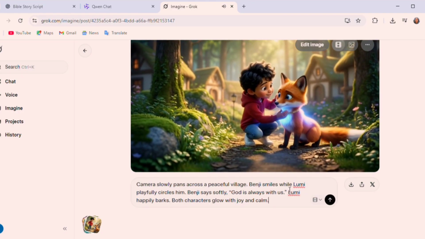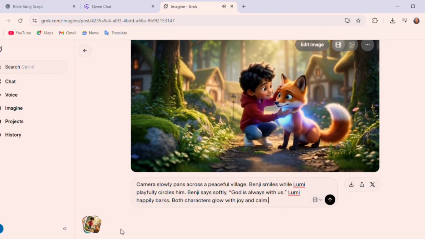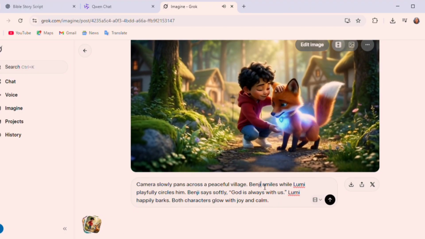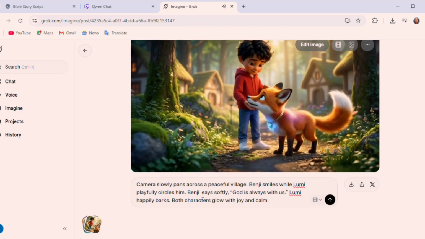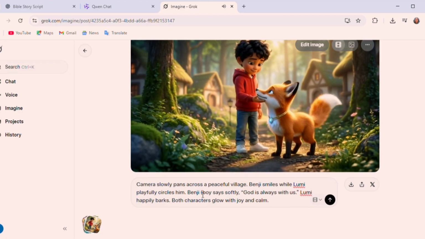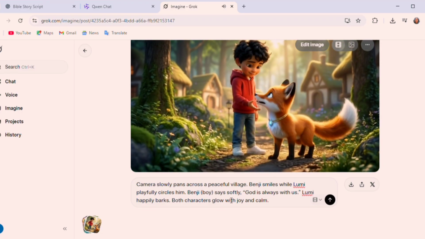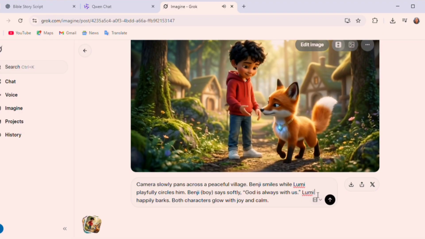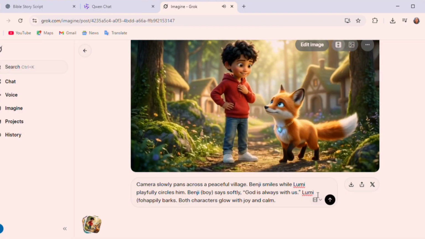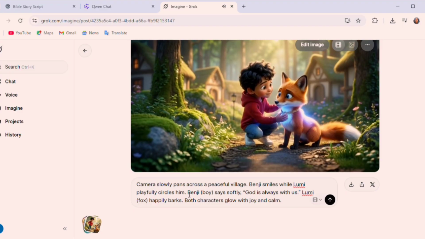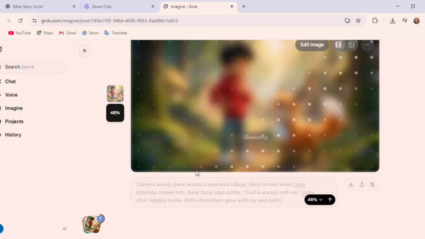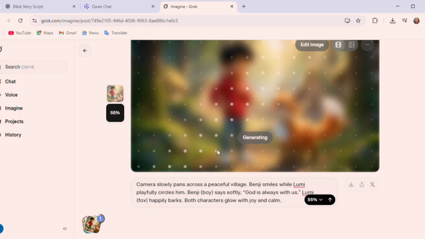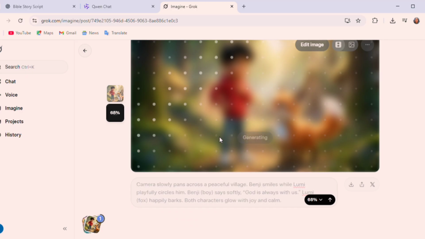Click on customize. Paste that image to video prompt you copied from ChatGPT. You can still edit it a little if you want to edit anything there. Like if you want the boy to be talking, you can make it personal. Write Benji the boy and then write Rumi the four, just to make Grok know who to talk and who not to talk. Once you are done with the editing, go ahead and send it. It's going to generate the video for you. Let's wait for this one to generate and see what it did for us.